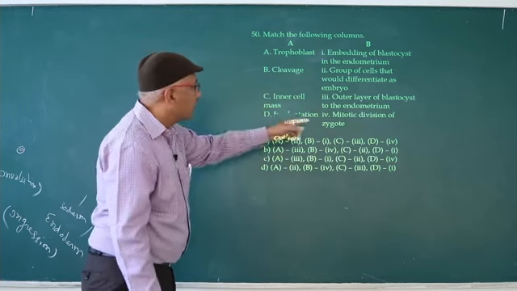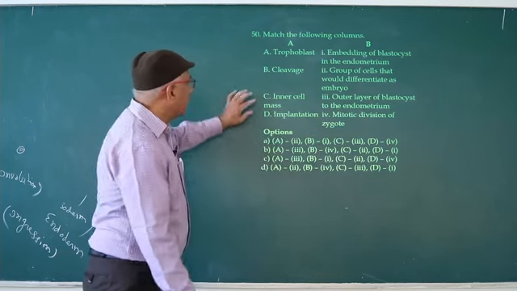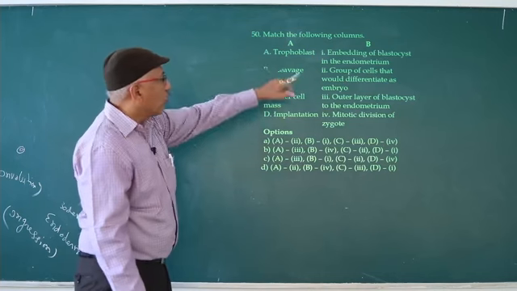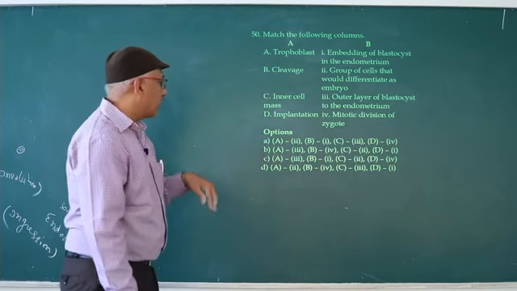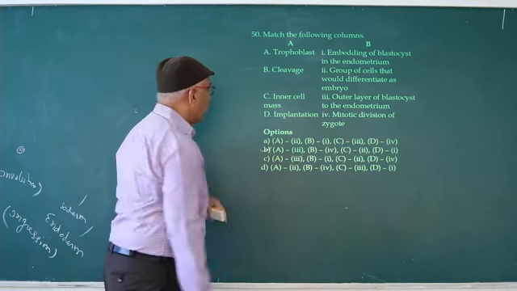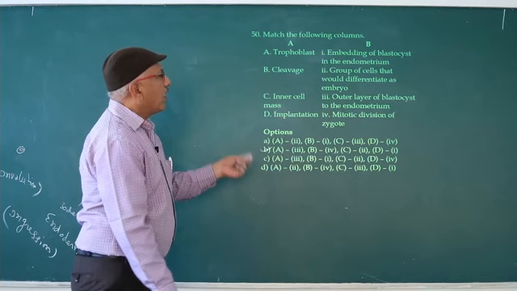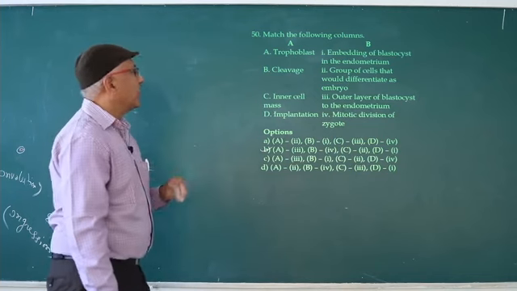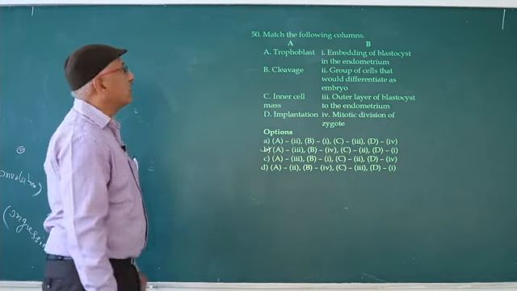B, cleavage, is mitotic division. C, inner cell mass, is the group of cells that would differentiate as the embryo. So that is correct. D, implantation, is the embedding of the blastocyst in the endometrium. So the second option is correct.